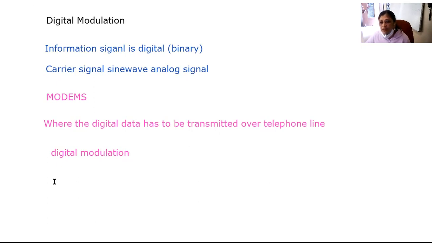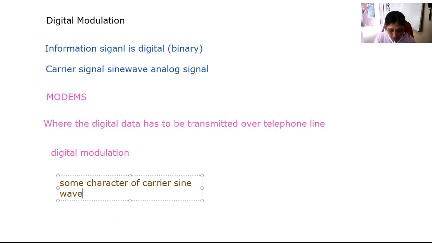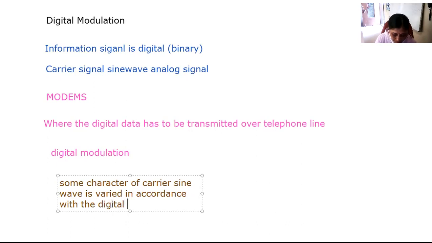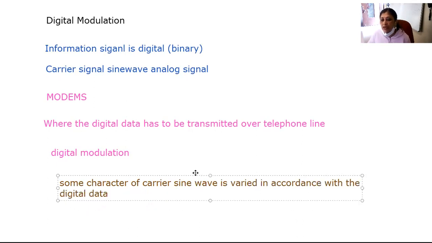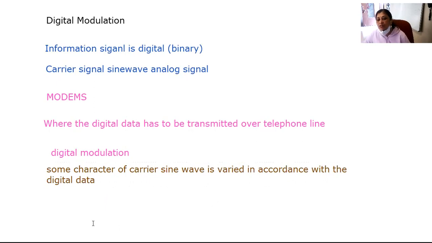In this type of modulation, some character of the carrier sine wave is varied in accordance with the digital data, which is nothing but your information signal.